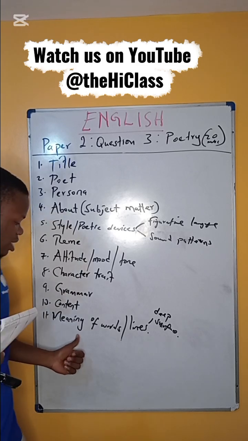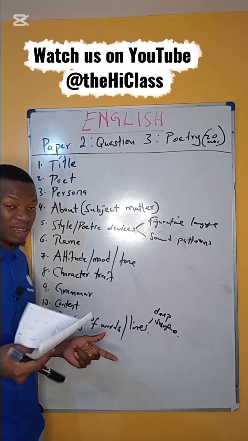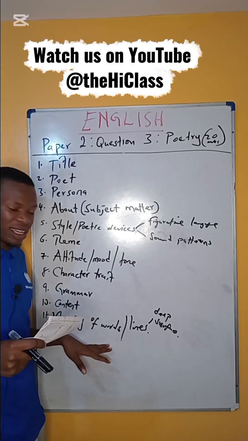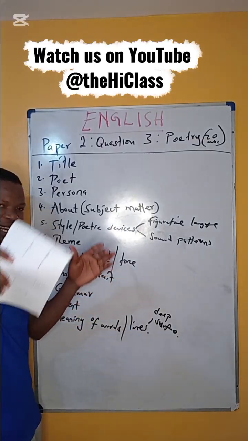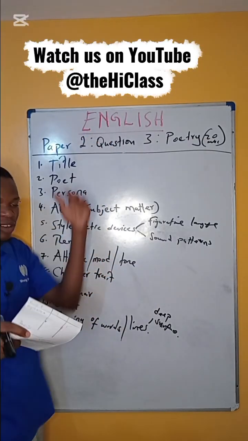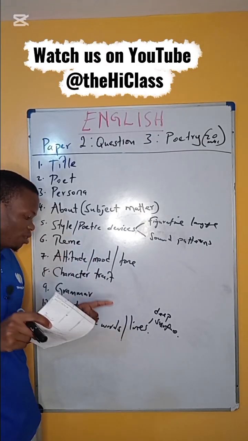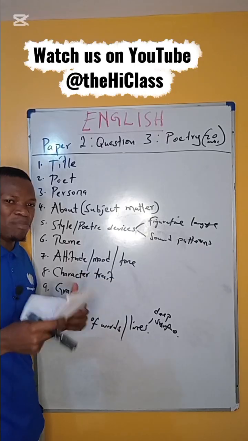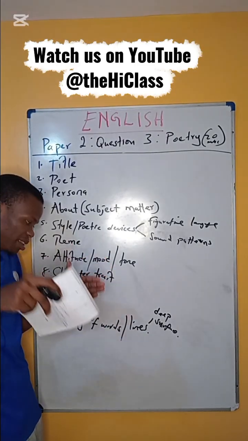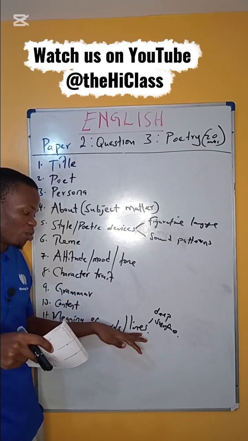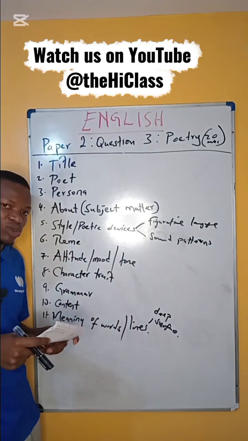And lastly, usually this question that asks the meaning of words or lines in the poem, the meaning of words as used in the poem. So here we talked about the context. The context, you go back to where the word is, or the line is, try and read the words around it, either the previous line, or the line that comes after, the words that are surrounding the line or the words in question. Try and find what's the best meaning I can derive from this word, but related to the poem. And of course, when we're talking about the meaning of lines, you can have the deep meaning and the surface meaning. So you choose which one you want to explore.